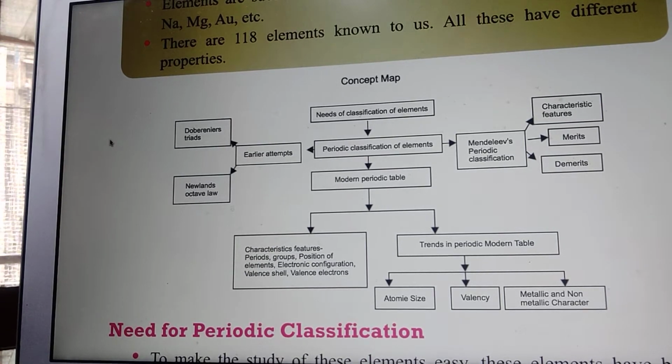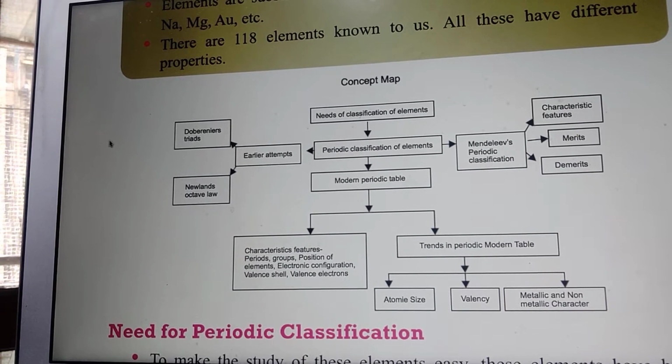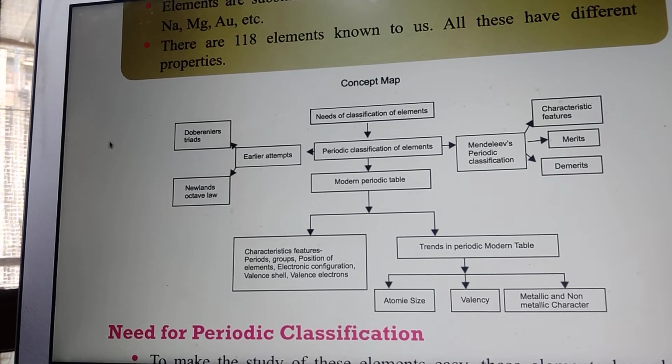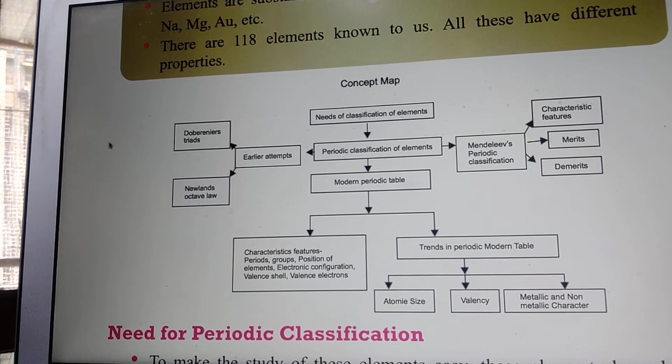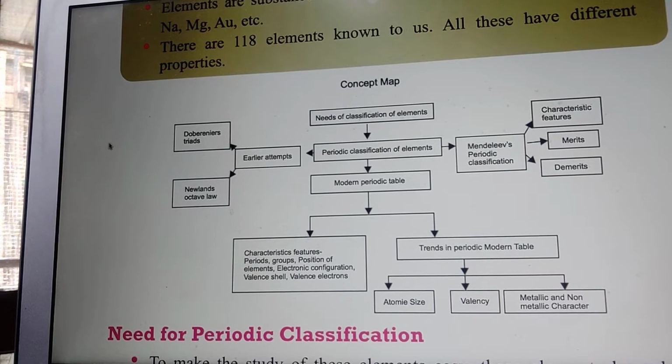So, periodic classification of elements was done first of all by earlier attempts, Dobereiner's triads, and then Newlands' octaves. Later on, Mendeleev's periodic classification came into existence. Here, characteristic features were taken into consideration, along with the merits and demerits of the classification. Then came the modern periodic table.